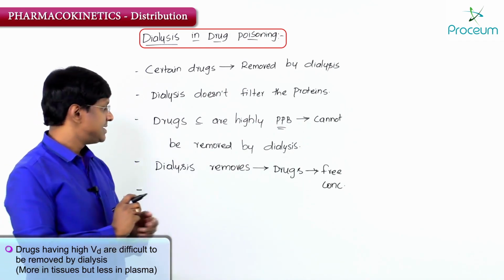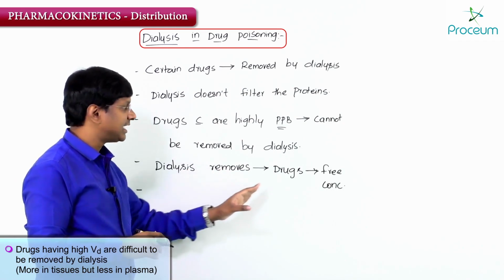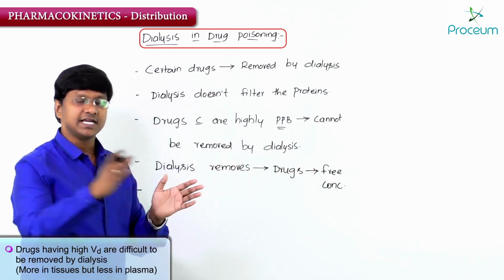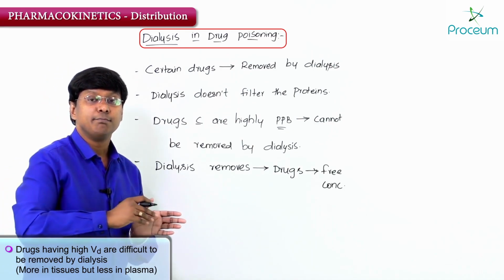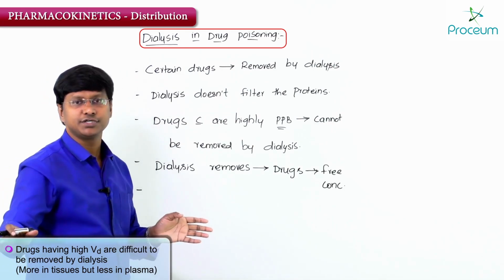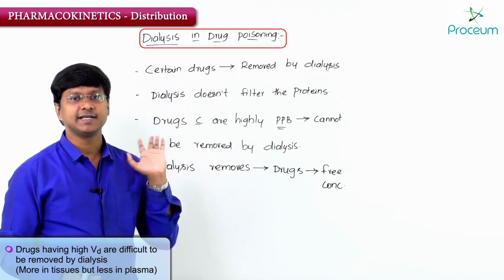If the drug is present in the plasma in free concentration, it can be removed by dialysis. Whereas if the majority of the drug is distributed into the tissues, that particular drug cannot be removed by dialysis.